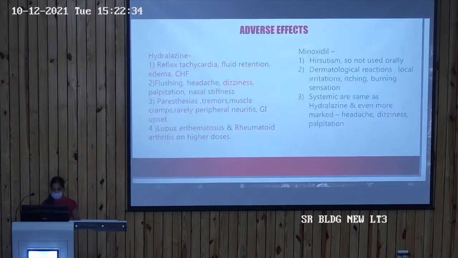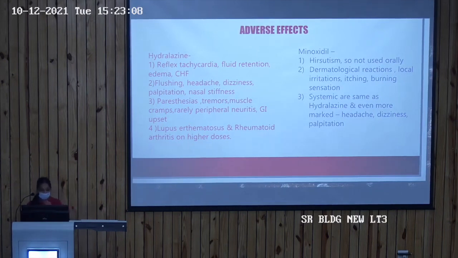Now coming to the adverse effects, taking first hydralazine, it causes reflex tachycardia, fluid retention, edema, and congestive heart failure, which are due to the action of compensatory mechanisms. Now the adverse effects which are caused due to the vasodilation are flushing, headache, dizziness, palpitation, nasal stiffness, paresthesia, tremors, muscle cramps, rarely peripheral neuritis, and GI upset. On higher doses, it causes lupus erythematosus and rheumatoid arthritis.